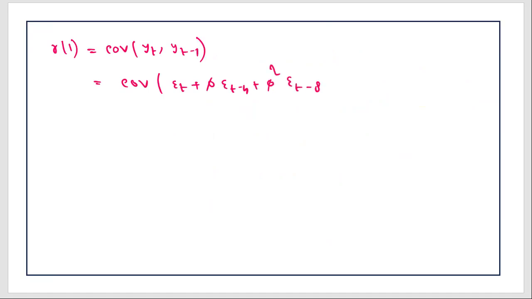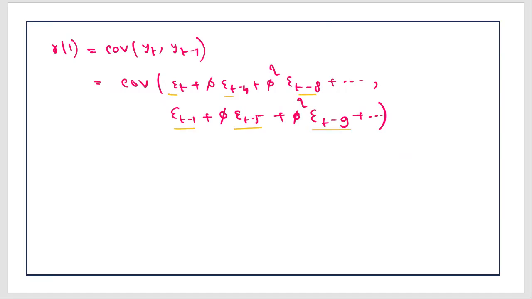Now let us move to the second point, which is gamma 1. Gamma 1 is simply the covariance of y_t and y_{t-1}. Now if you substitute the values, y_t is epsilon_t plus phi epsilon_{t-4} plus phi squared epsilon_{t-8} plus so on. And y_{t-1} will be epsilon_{t-1}, phi epsilon_{t-5}, phi squared epsilon_{t-9}, and so on and so forth. Now, if you look at all these expressions, there is no common term.